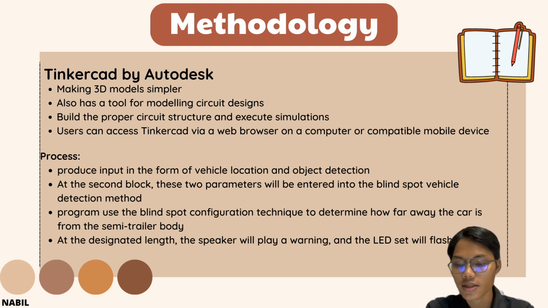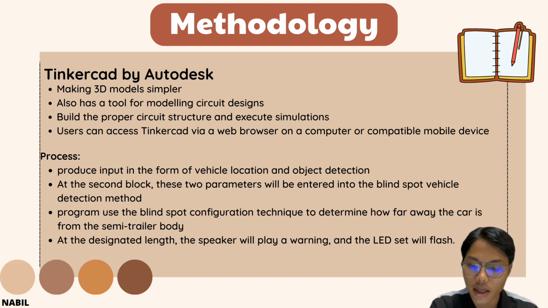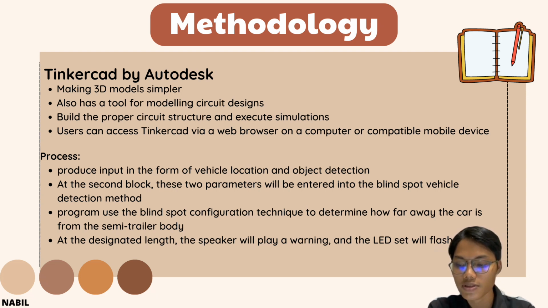In the process, Tinkercad will produce input in the form of physical location and object detection. At the second block, these 2 parameters will be entered into the blind spot physical detection method. The program will use the blind spot configuration technique to determine how far away the car is from the semi-trailer body. The figure can be used to determine whenever a car is likely to enter a semi-trailer blind spot at a designated length. The speaker will play a warning and the LED will flash.